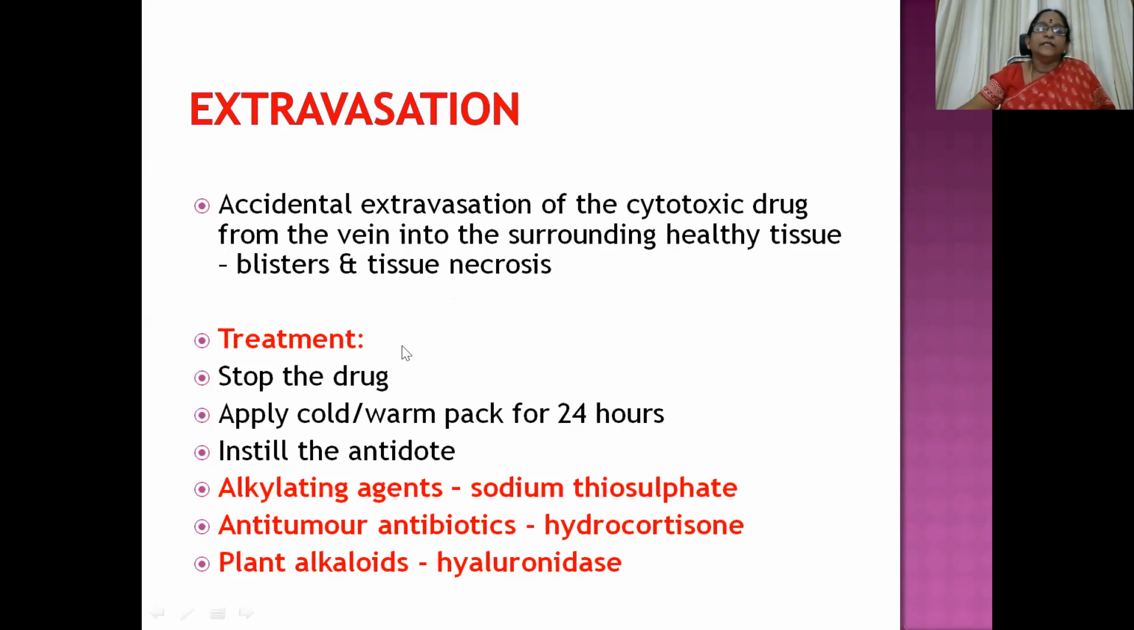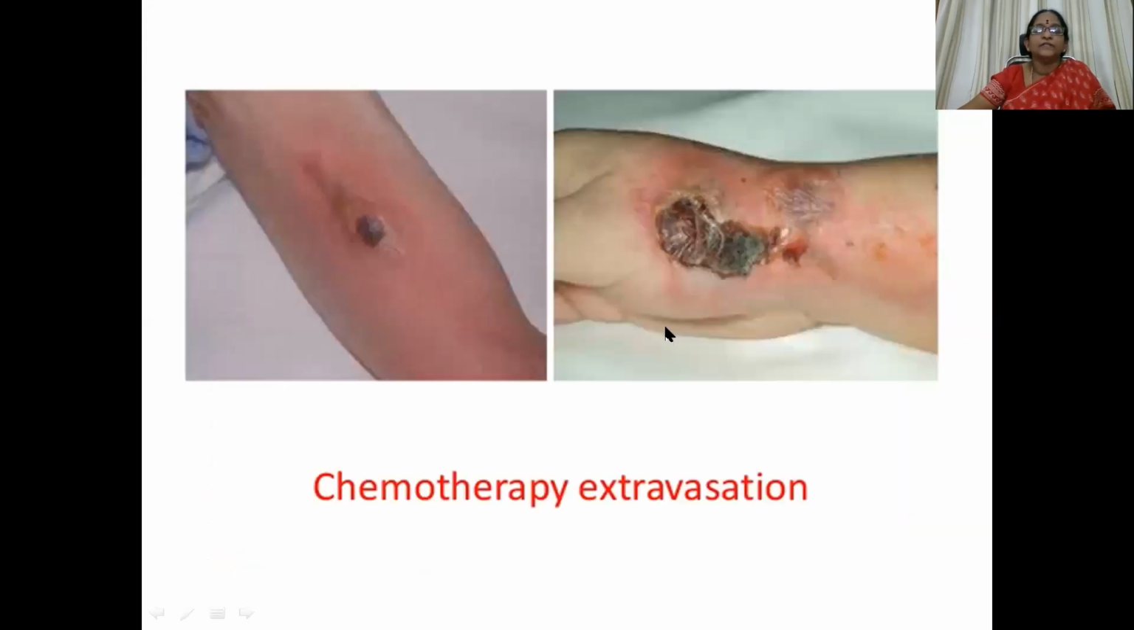So treatment is by stopping the drug immediately, applying a cold or warm pack for 24 hours, and instilling the antidotes. Like for alkylating agents, if they get extravasated, we have to use an antidote like sodium thiosulfate, for anti-tumor antibiotics we have to go for hydrocortisone, and for plant alkaloids we have to go for an antidote like hyaluronidase. So you can see in this picture that is chemotherapy extravasation: blebs, and then cell death, necrosis.